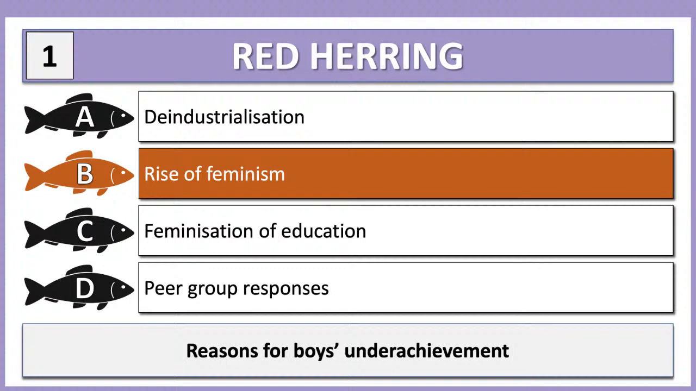Rise of feminism. All the others are reasons for boys' underachievement, whereas rise of feminism would be more of a reason for girls' overachievement, if you like, or improved achievement. There are some very good other suggestions there, but all the others could be given as, or have been suggested as, reasons for why boys might underachieve in education. Okay, shall we look at the next one?